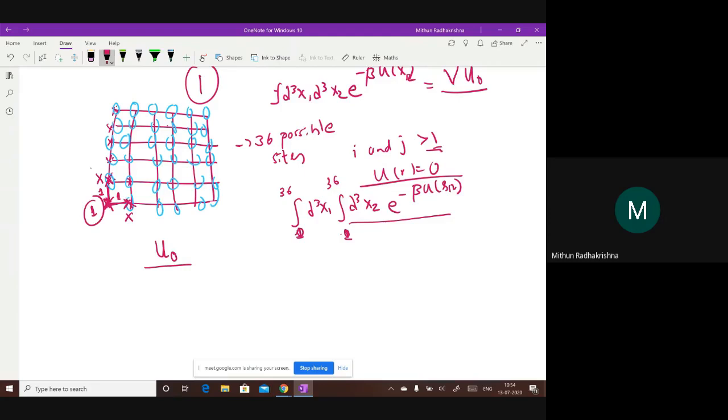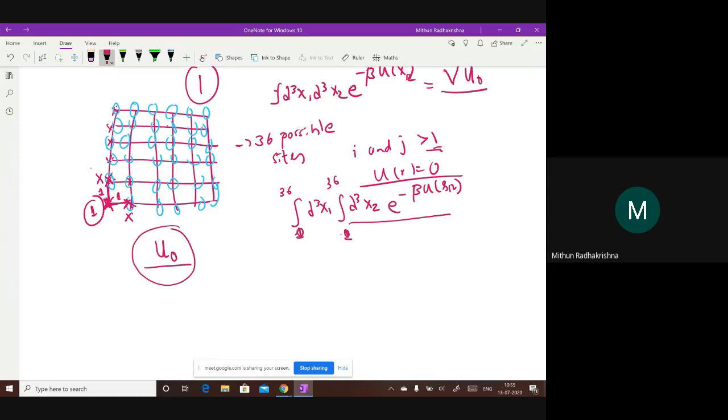If I kept one fixed at a particular point and integrated over all possible variations of 2, then in most cases of 2 it is 0, except when 2 is very close to 1. I get a value, and that I am calling u0. Is everybody following this?